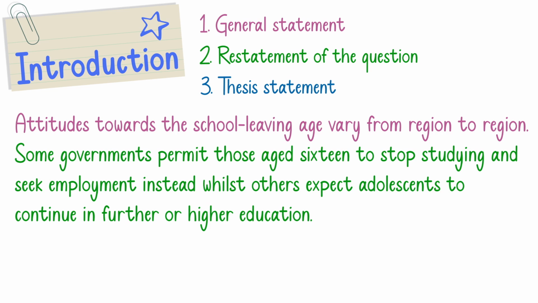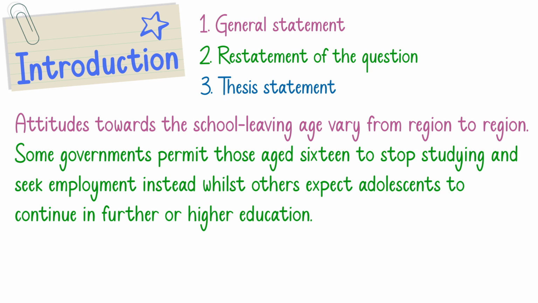Now, the most important sentence that I'm going to write is my next sentence, which is the thesis statement. Since I believe that it depends on different circumstances, I should definitely indicate the circumstances here. What are those two circumstances? Now, I believe that it depends on the nation's economic requirements, all right, and the children themselves. Do the children themselves want to continue their education or not? All right, so these are the two specific circumstances that I'm going to include in my thesis statement.